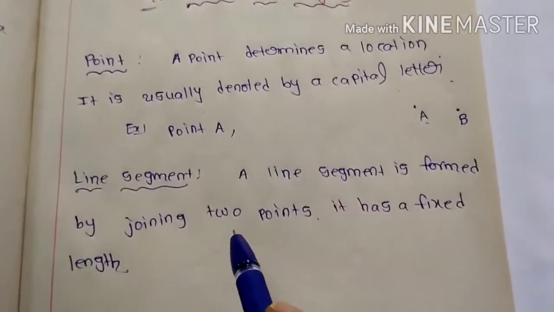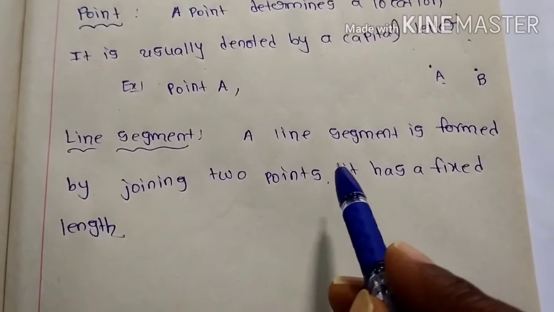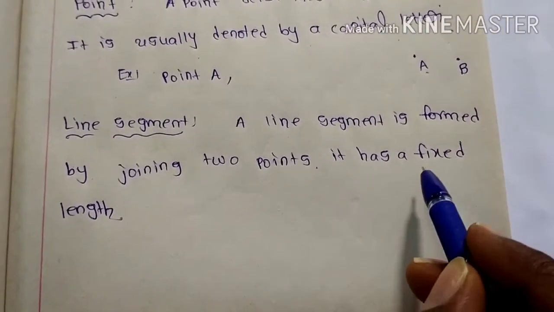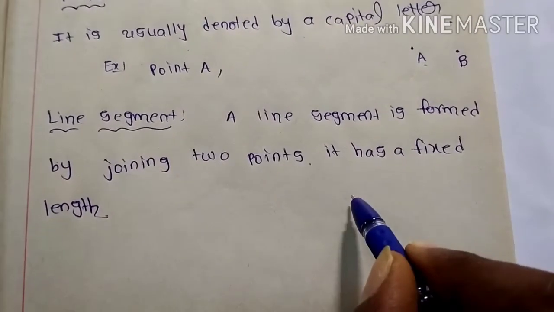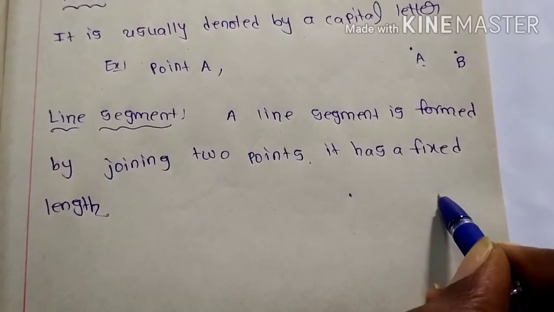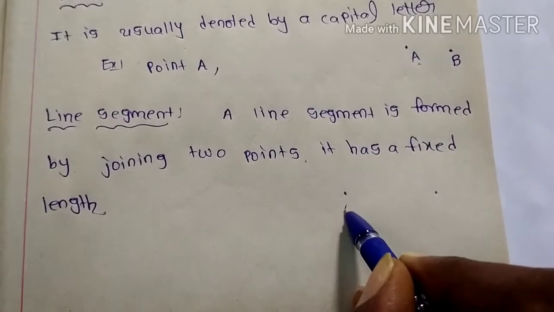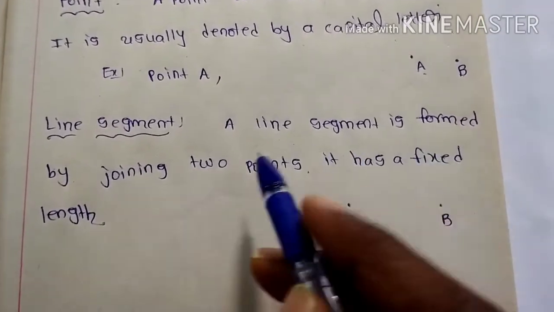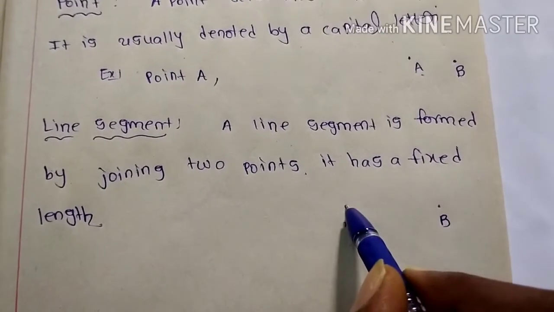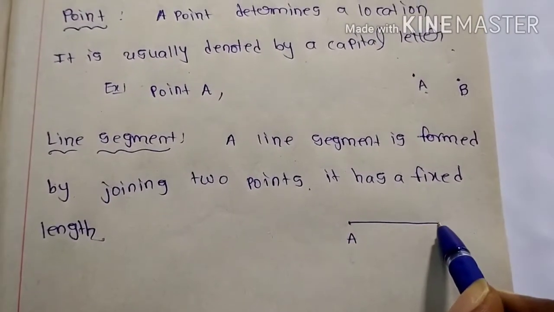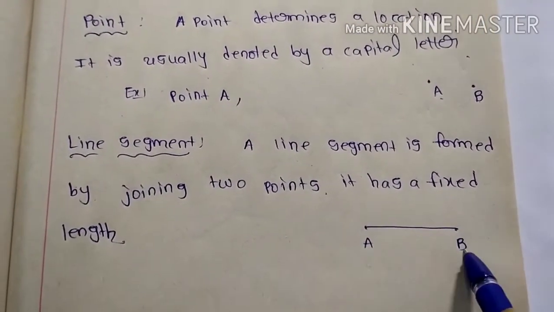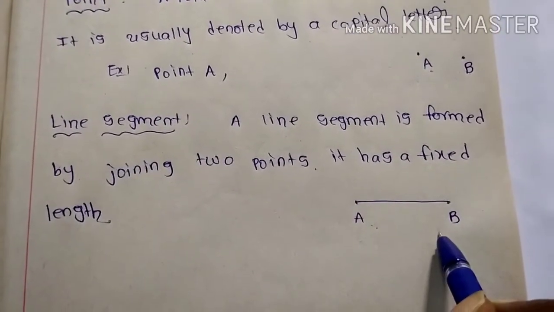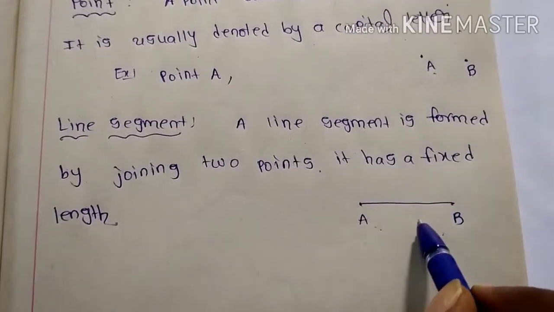See the next one, line segment. A line segment is formed by joining two points. It has a fixed length. See, I have taken one point here and one more point here. The two points I have taken are A and B. A line segment is formed by joining two points, so you can join them. This is a line segment. AB is a line segment which has a fixed length.